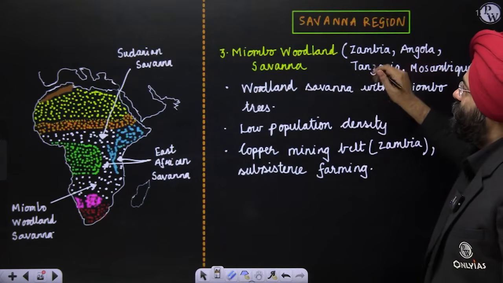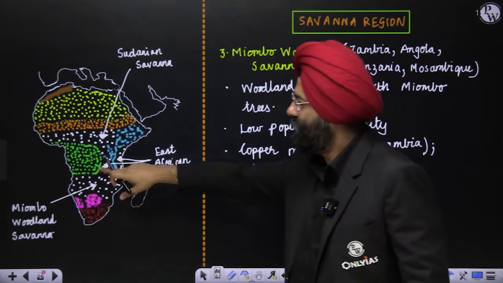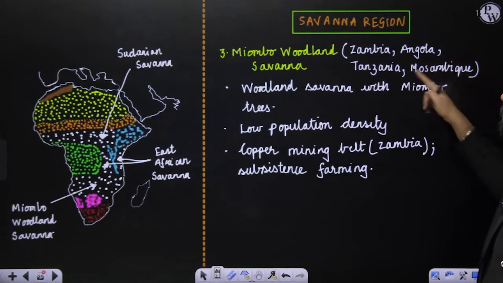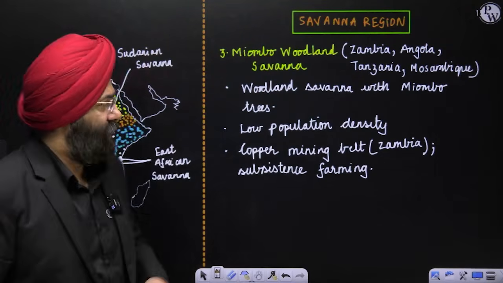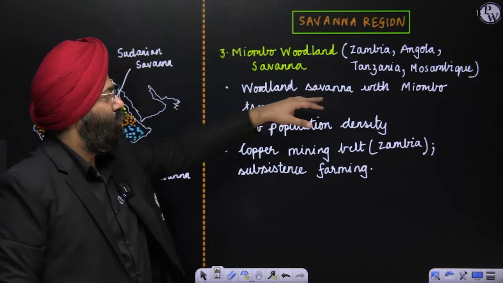Miombo woodland. Now this covers this particular part. It covers the Zambia, Angola, Tanzania, and Mozambique region. Now this is woodland savanna. Over here you see that there are miombo trees present here.